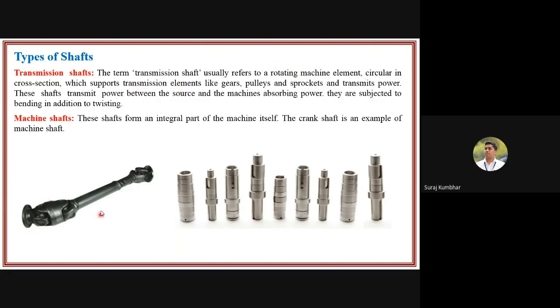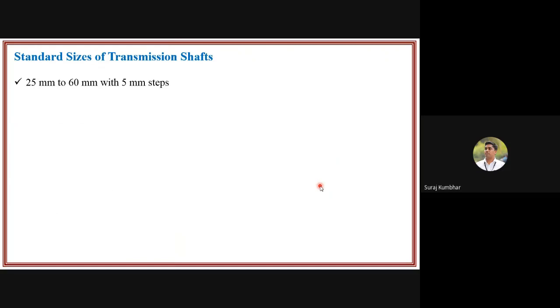Here you can see the transmission shaft is a rotating machine element which is circular in cross section and which supports transmission elements like gears, pulleys, and sprockets. And machine shafts are the internal parts of the machine itself. The crankshaft is an example of a machine shaft. Now, what are the standard sizes?